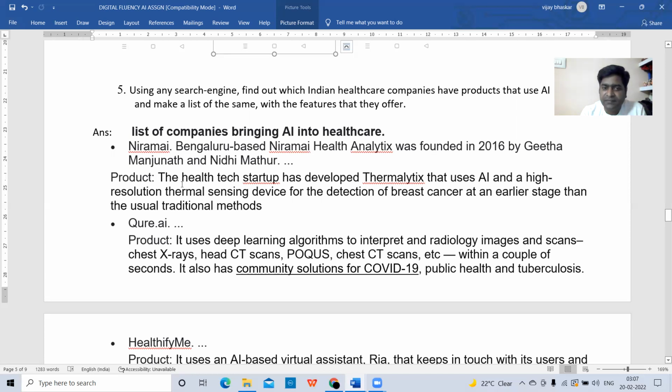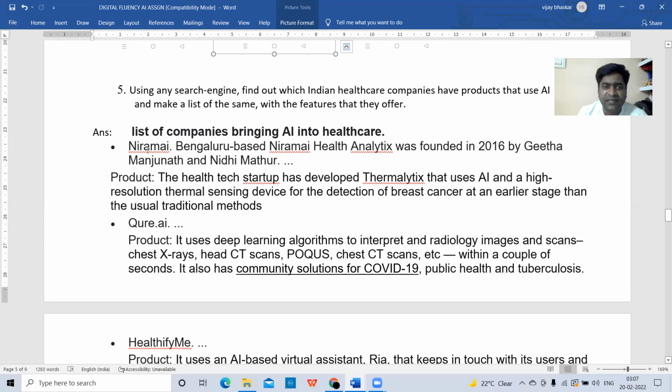And they're asking in the question, make a list of the same with the features that they offer. So here, what are the healthcare companies and what are the products they developed with the AI components? That we need to list out here.